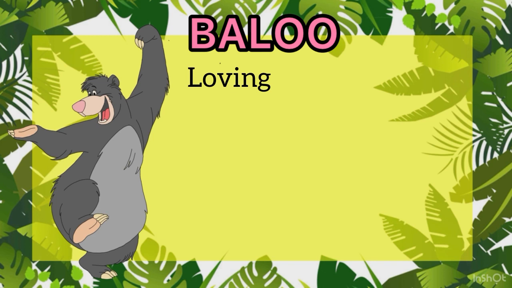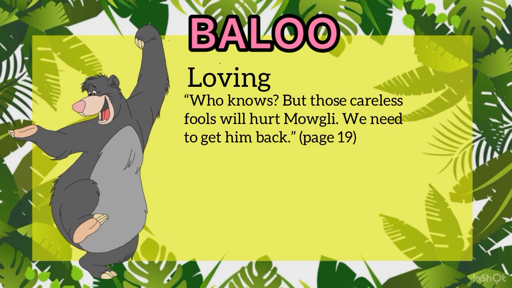We can see that Baloo is very loving on page 19 when he said, "Who knows, but those careless fools will hurt Mowgli. We have to get him back." This happened when Mowgli was kidnapped by the monkeys. So Baloo is very worried.